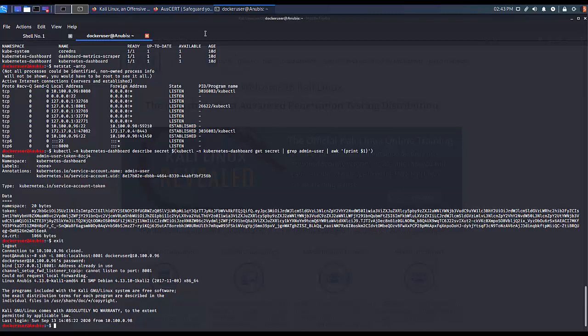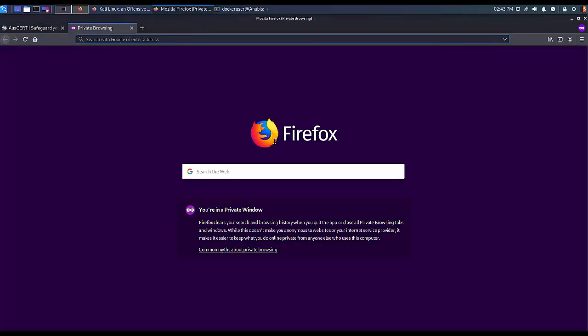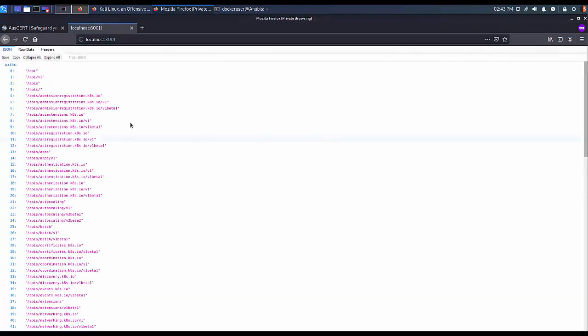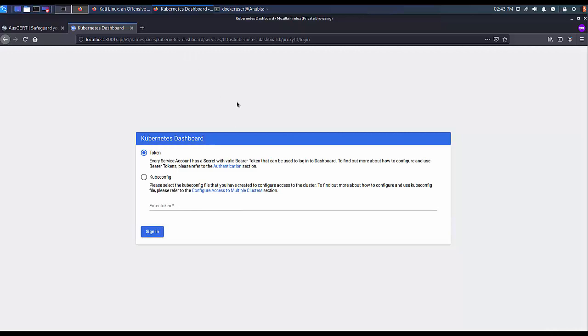Now the attacker can try to access their own local 8001 port, and it gets forwarded through the tunnel to the localhost interface of the remote machine, and we see indeed that we can access the Kubernetes API. The attacker tries to access the full URL of the Kubernetes dashboard, and they are presented with a login.